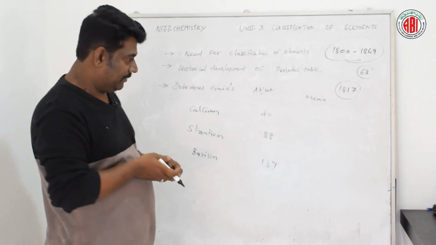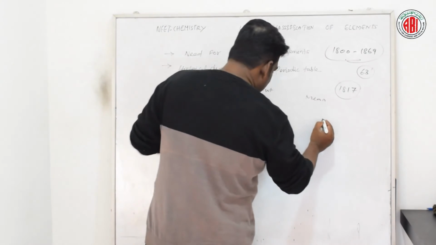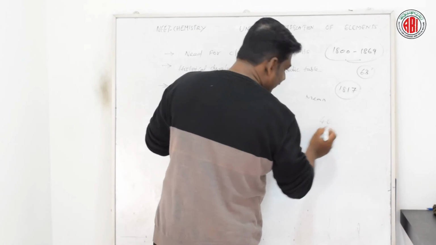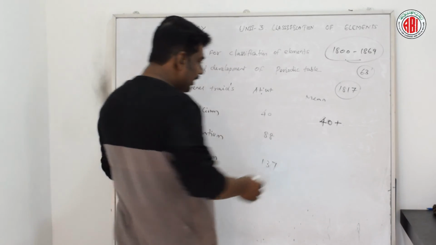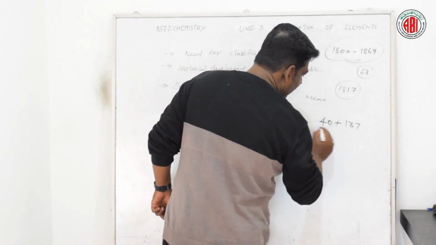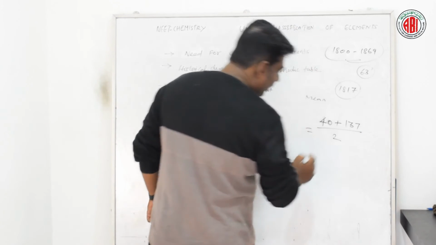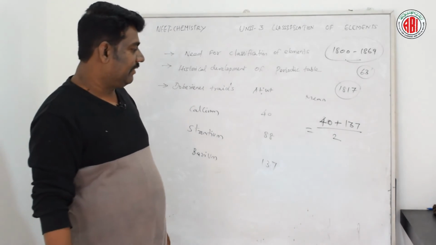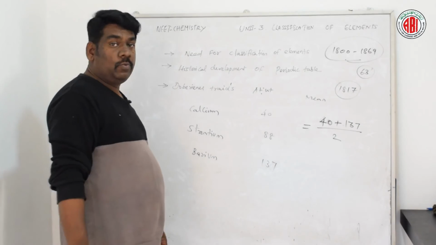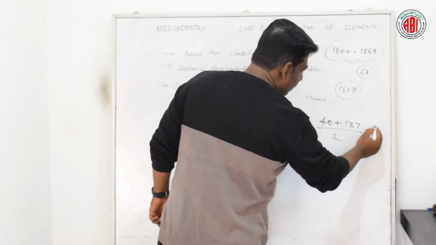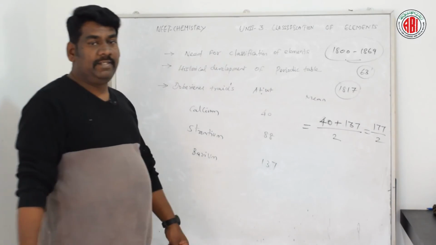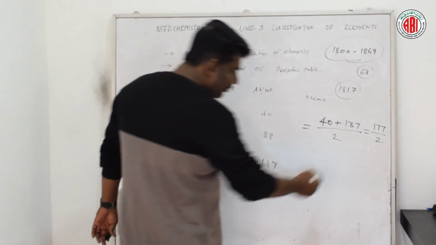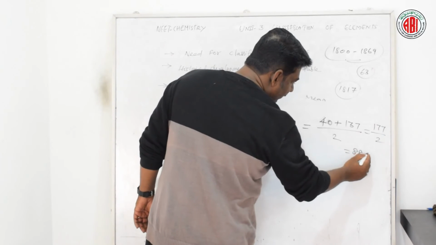Let us see how it is possible. Here the first element, calcium, 40, plus the third element, barium, 137, divided by 2. So 40 plus 137 is 177, divided by 2, which gives 88.5.